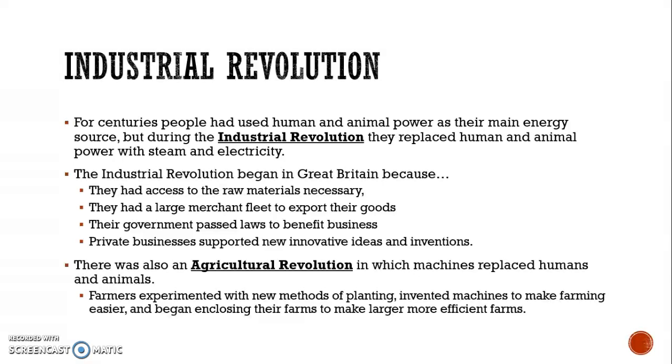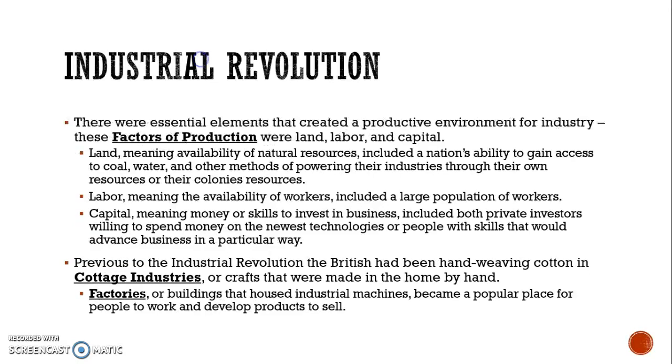There was also an agricultural revolution during this time period in which machines replaced humans and animals on the farm. Farmers experimented with new methods of planting and invented machines to make farming easier, and they also began enclosing their farms to make the farms larger and more efficient.